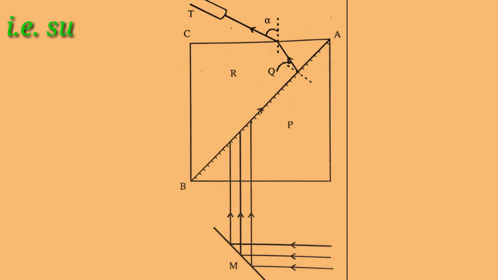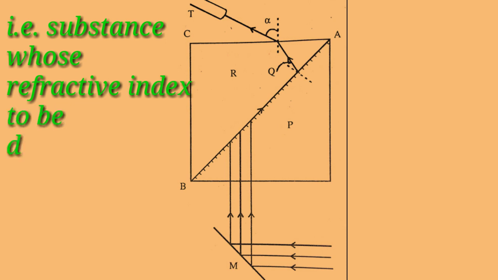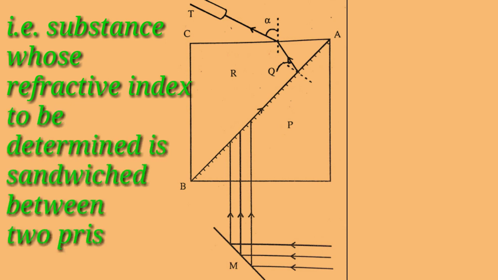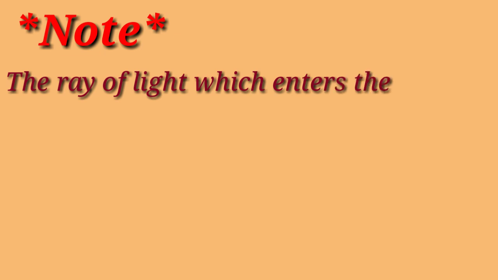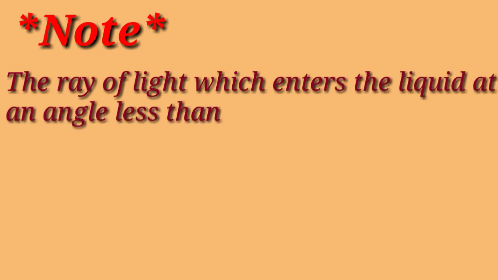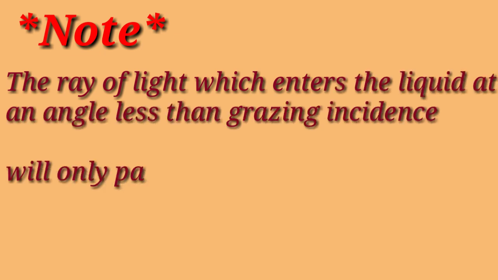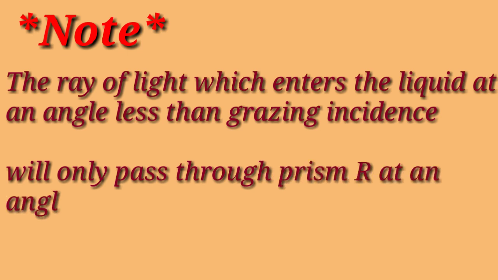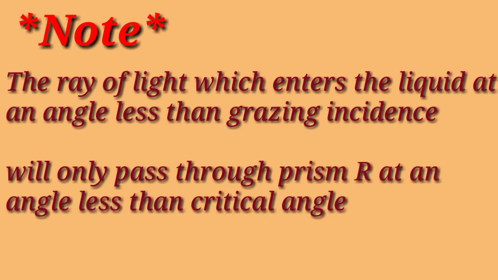The small space between the lower prism and the upper prism contains a thin layer of liquid whose refractive index has to be measured. All rays entering the liquid at angles less than grazing incidence will pass through the prism R at an angle less than the critical angle, and all the remaining rays will suffer total internal reflection and will not pass through the prism R at all.